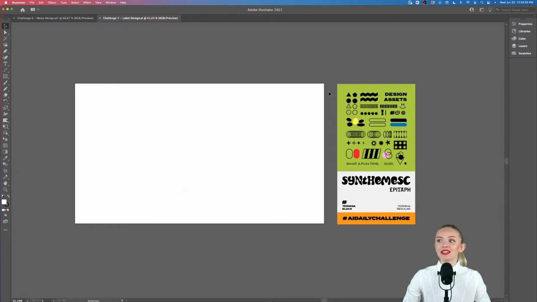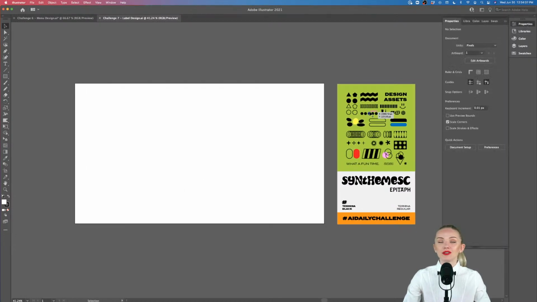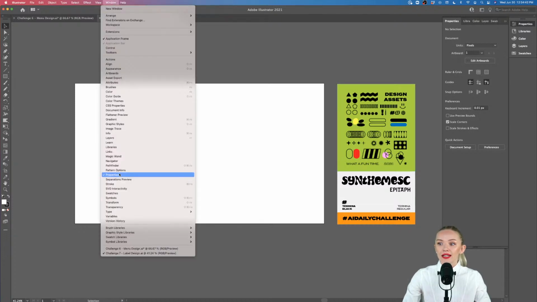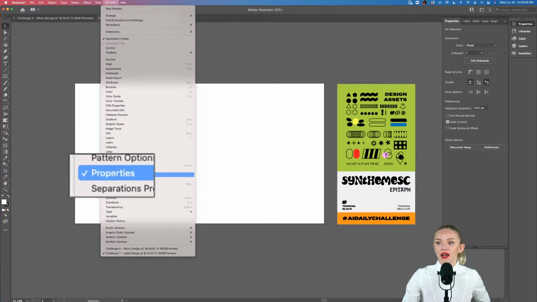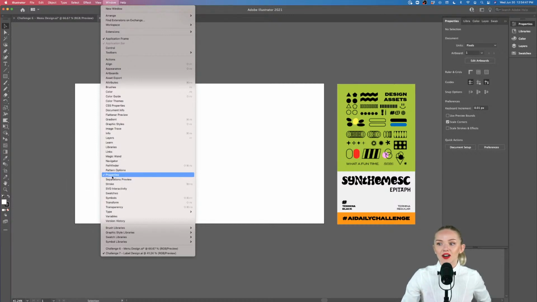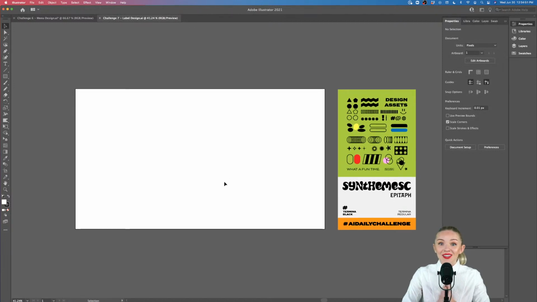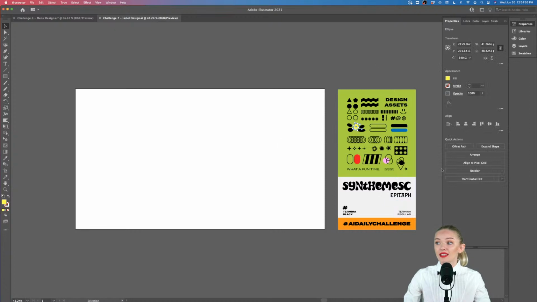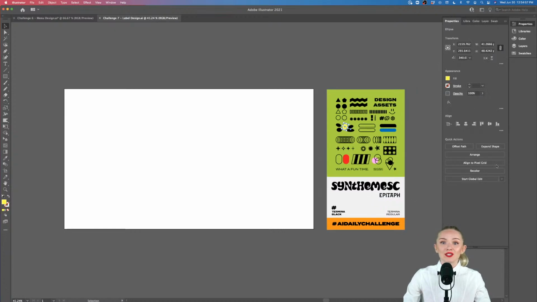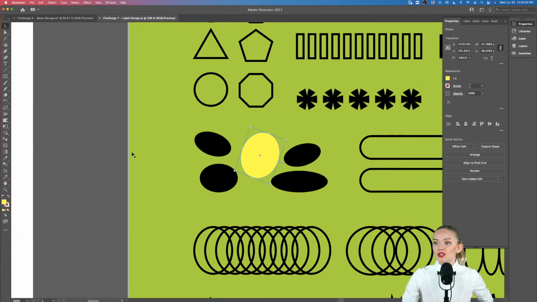All right, so first thing that I would like for you to do is, if you're new in Illustrator, make sure to activate this properties panel. If you go here into window and go onto properties down here and click onto that so it's activated, do that please. The properties panel is truly amazing. For anything that you do, it will show you just the right things that you need to access. So let's say right now I have my little shape selected.